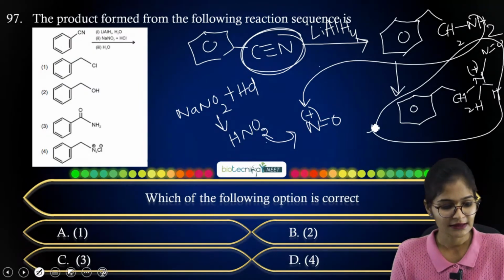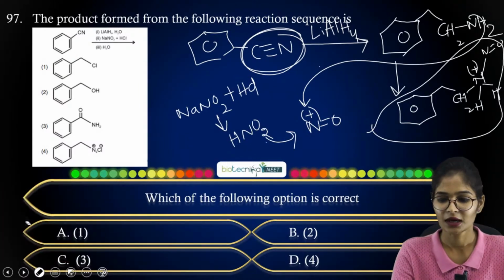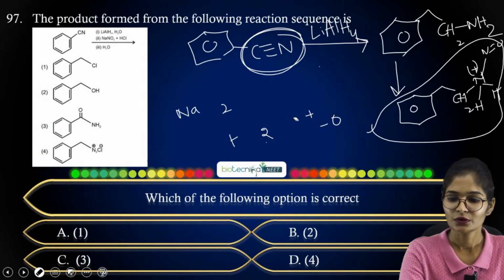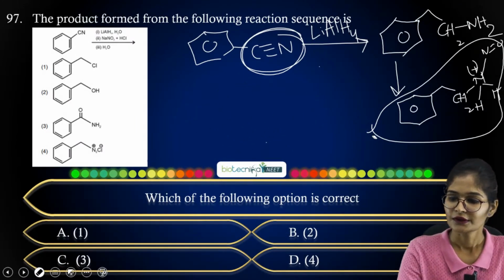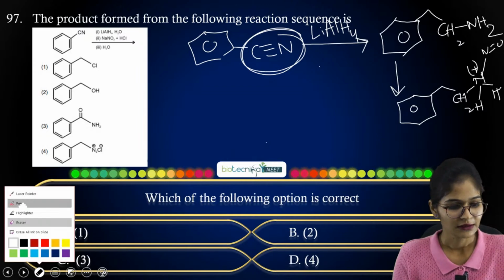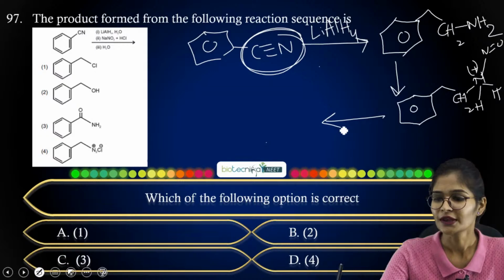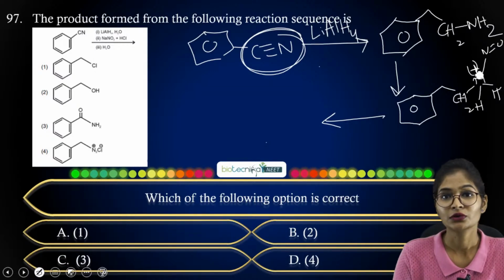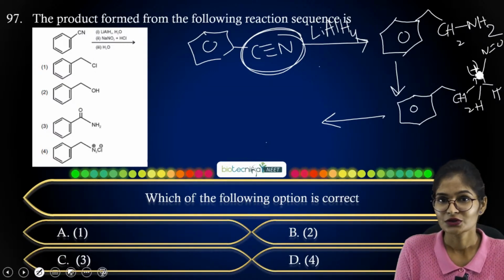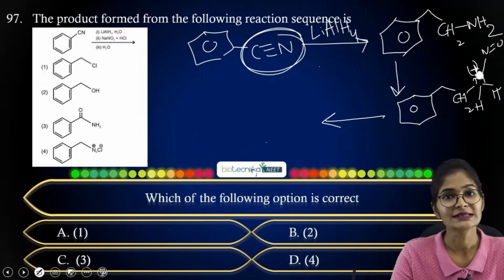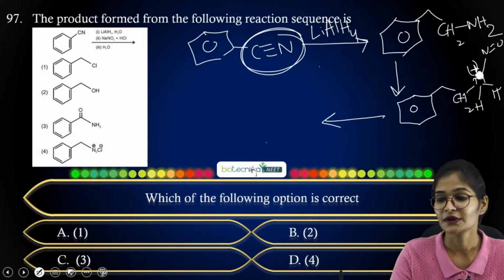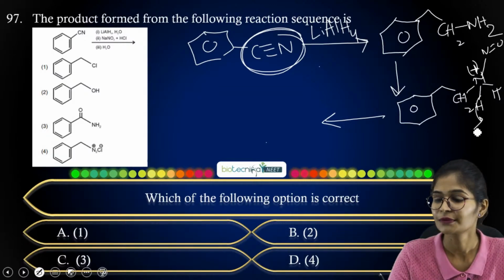So let us consider the remaining half of the reaction. Now we know that in any organic molecule, when it is carrying a positive charge, it will try to satisfy its valency. So nitrogen similarly will try to satisfy its valency, and one of the protons will go out.